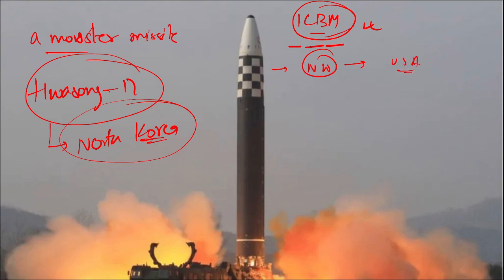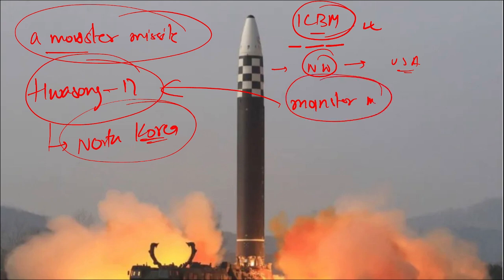This missile is being called a monster missile, as I told you, the monster missile or Hwasong-17. During the testing phase, this Hwasong-17 traveled a distance of 1070 kilometers to hit the target. And it is the largest ICBM that has been developed so far, and it is of North Korea.